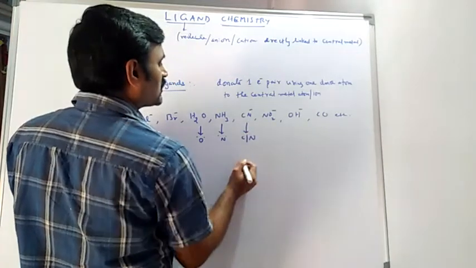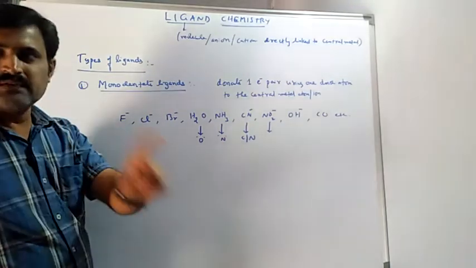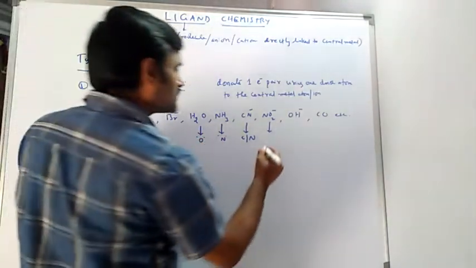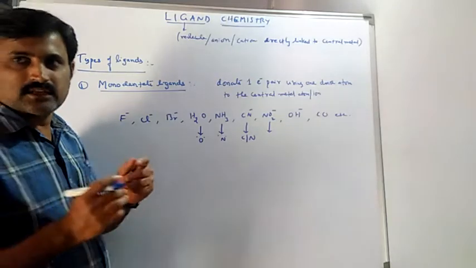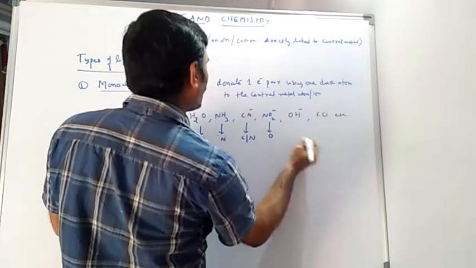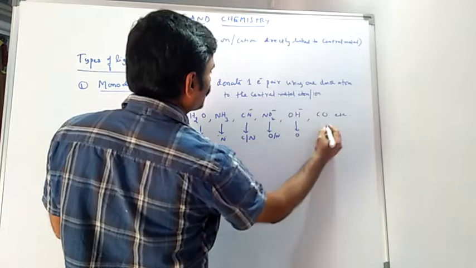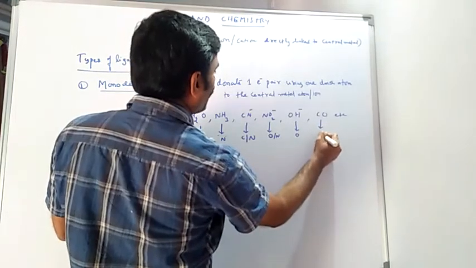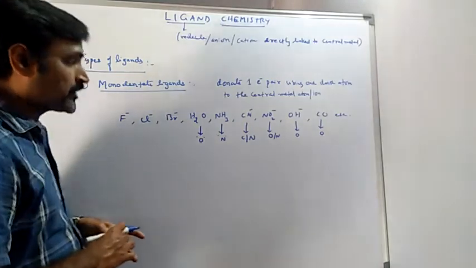In NO2 again we have the same kind of suspicion, either oxygen or nitrogen. Here we have oxygen as the donor atom. So donor atoms must be important.